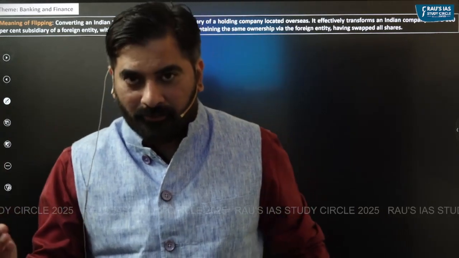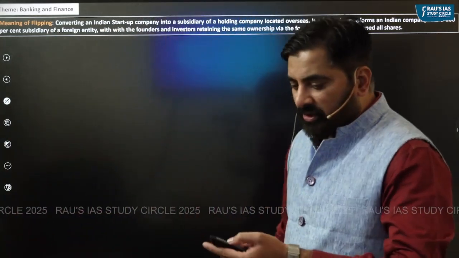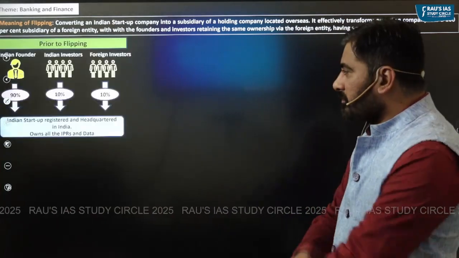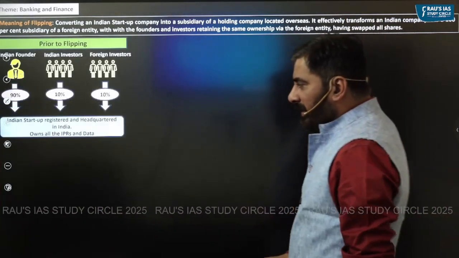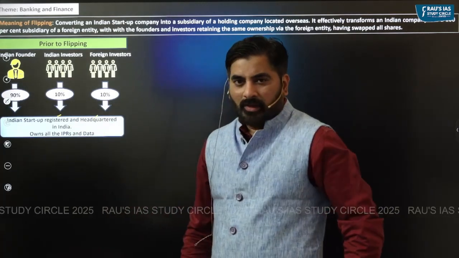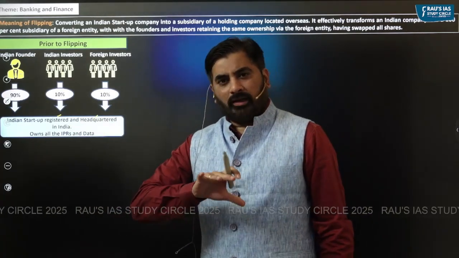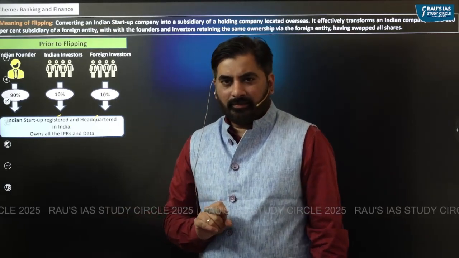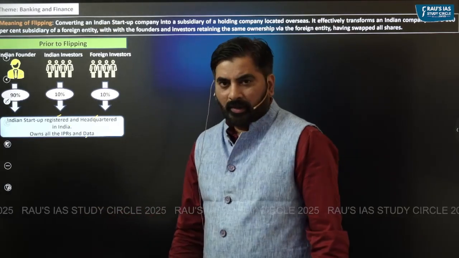To make this simpler, let's understand this in much greater detail through a flowchart. So think there's an Indian startup registered and headquartered in India. This startup owns all the intellectual property rights as well as data.